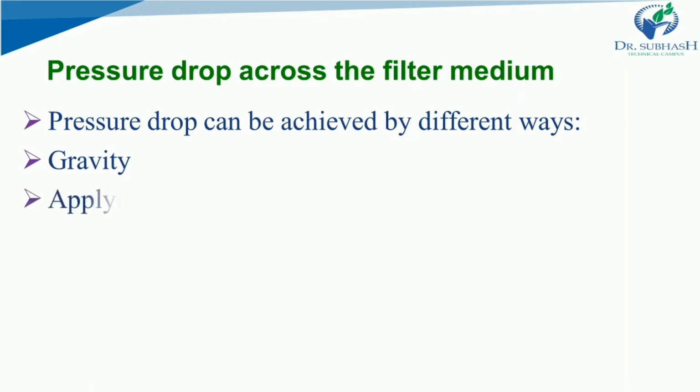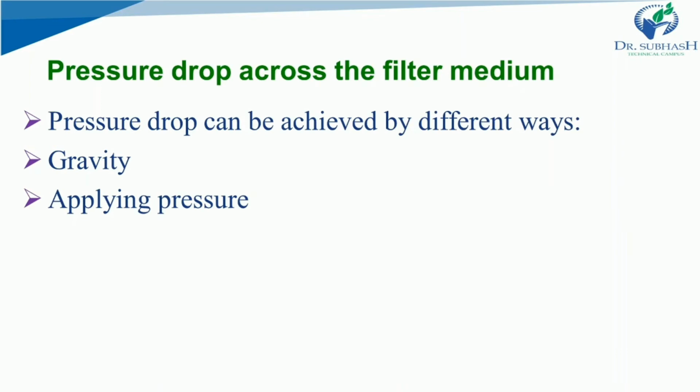The next is applying pressure, right? The most common method of obtaining a pressure difference is applying a pressure on the surface of the slurry, that is pumping the slurry onto the filter. So this is another way. The pressure difference obtained by this method is greater than that is achieved by reduced pressure. Industrial plant may be operated at pressure of up to 1500 kilopascals, which you need to remember.